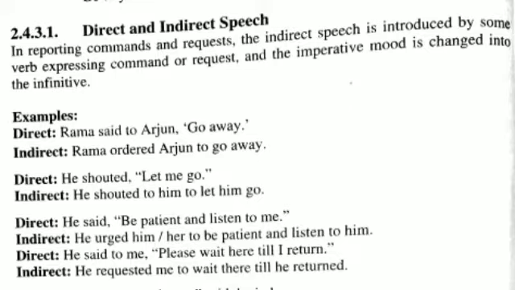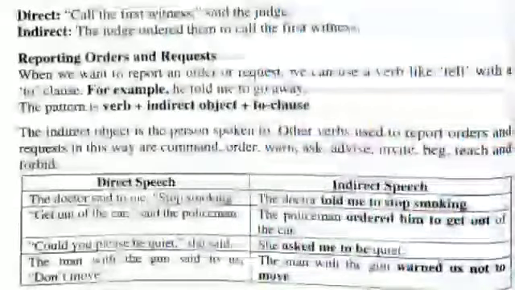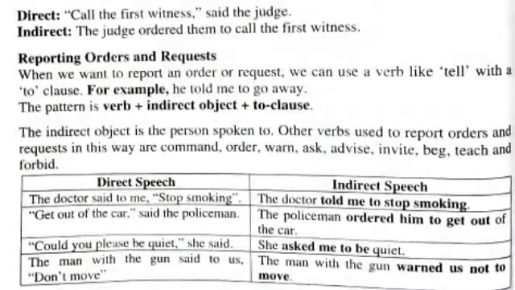So here is a request. He requested me to wait there till he returned. Next, "Call the first witness," said the judge. The judge ordered them to call the first witness. So, in these sentences, you can see that the reporting verb and reported speech are connected with the infinitive too.